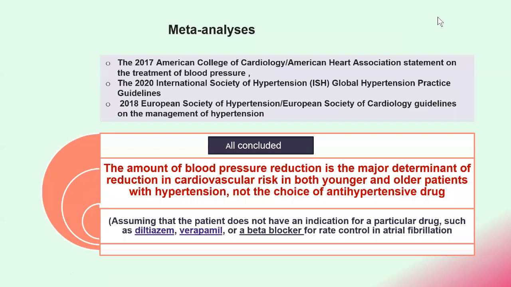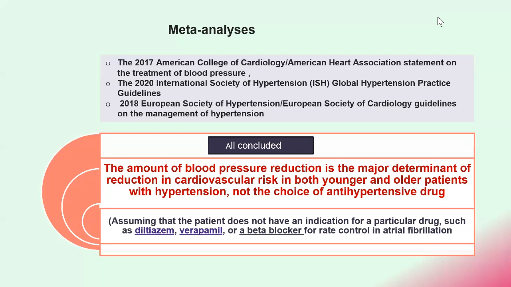The 2017 American College of Cardiology or AHA statement on treatment of blood pressure, the most important now, the 2020 ISH, the International Society of Hypertension Practice Guidelines, and the 2018 European Society of Hypertension or European Society of Cardiology Guidelines on the management of hypertension, at least at one point, all concluded that the amount of blood pressure reduction is the main determinant of reduction in cardiovascular risk in both younger and older patients with hypertension, not the choice of antihypertensive drug.